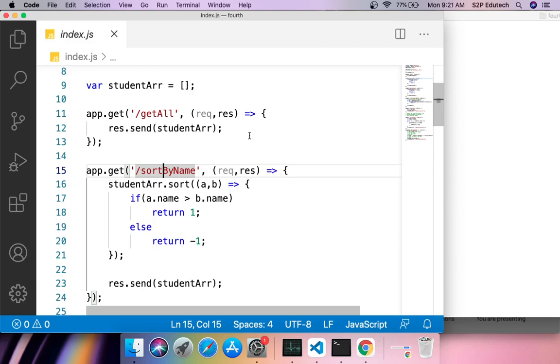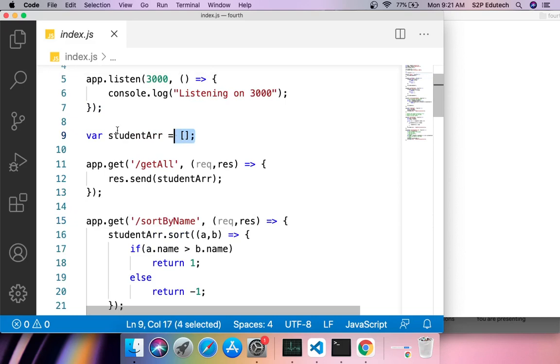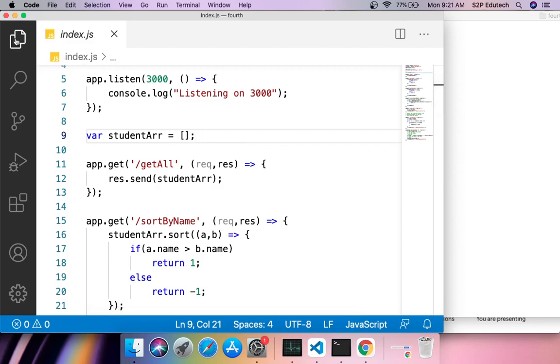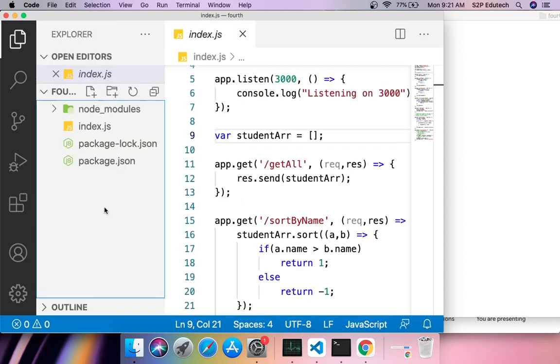So for this students array, I am going to create a different file, or rather 2 to 3 different files. And we'll define a project structure with files and folders, and we would separate these things out. That is what we are trying to do. Now see how we are going to do that.